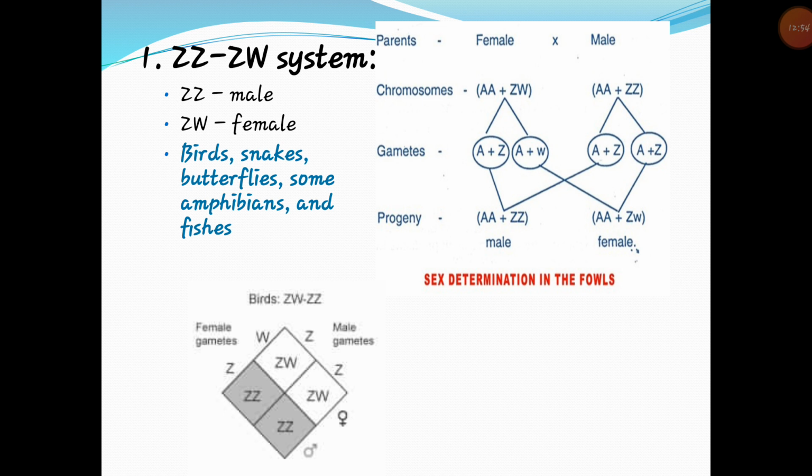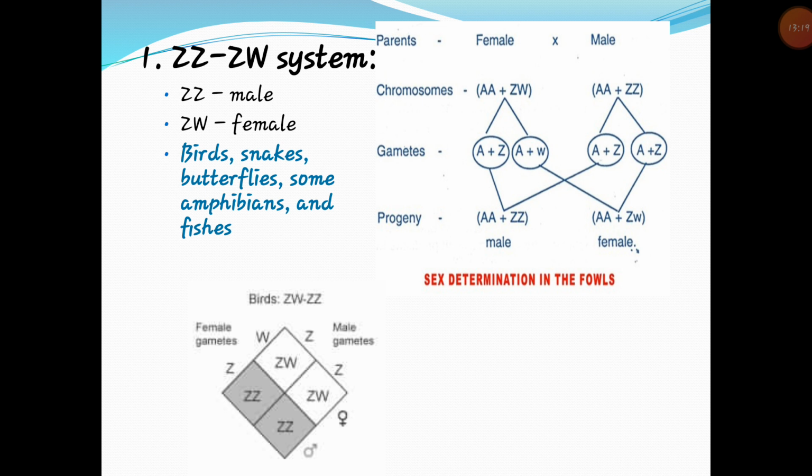Thus 50% of gametes produced by the female carry the Z chromosome in addition to the set of autosomes, and the remaining 50% contain the W chromosome in addition to the set of autosomes. Note that fowl has 8 pairs of autosomes. So in this chart we can see sex determination in birds.